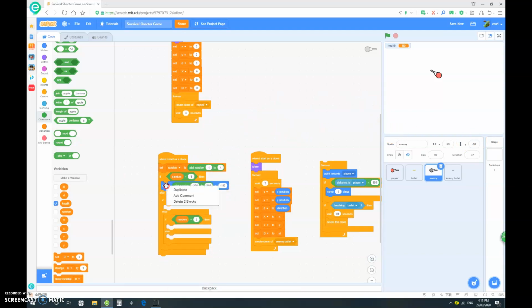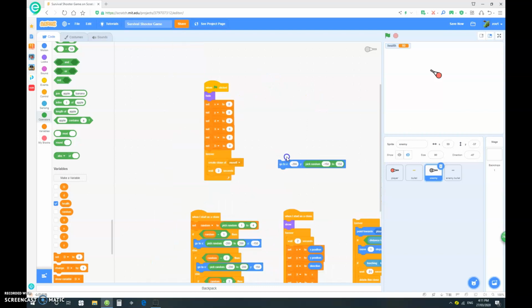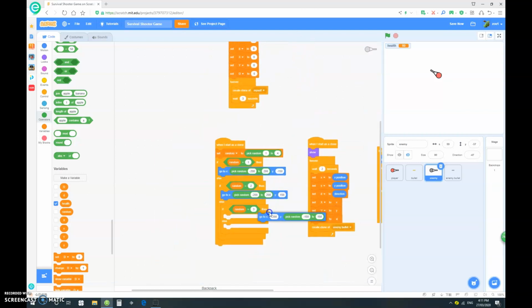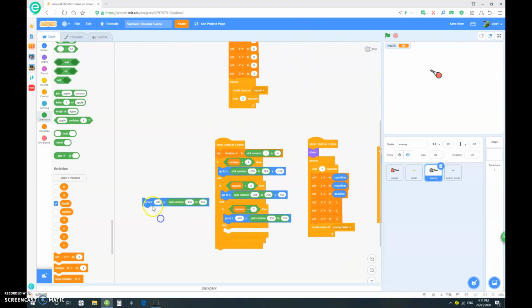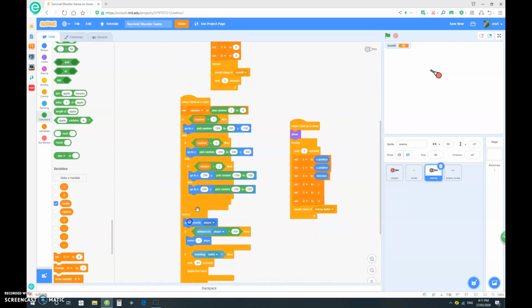If random equals 2, let's duplicate that and change the Y to 150. We want to spawn it up here. Let's duplicate that for if random equals 3, and let's spawn it at X negative 200 and Y pick random negative 150 to 150. Put it down here, and then duplicate that again and set the X to 200. Obviously, put the script you took out back here.